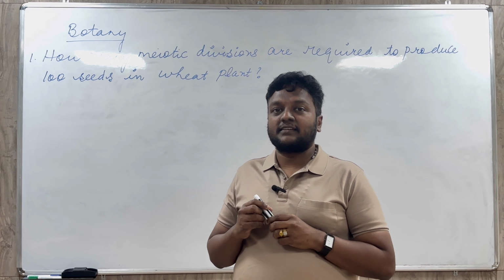So this is responsible for the growth of the organism, growth of the body.